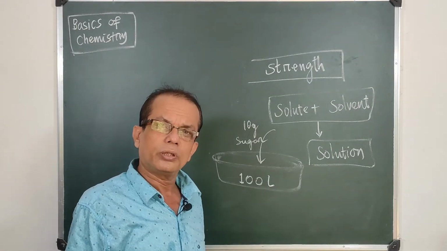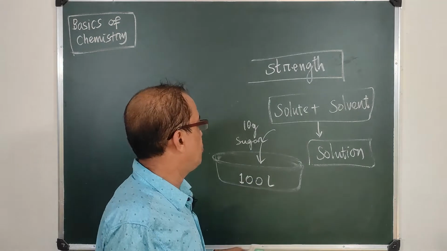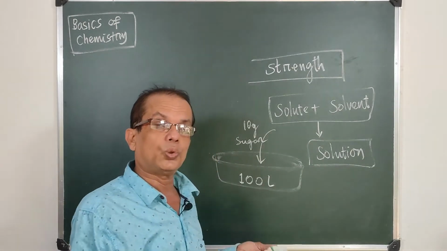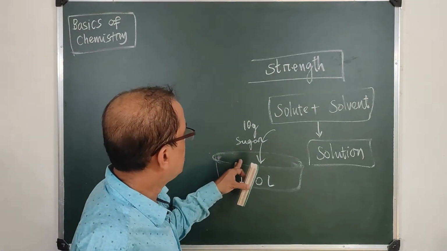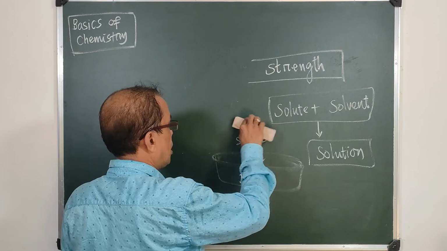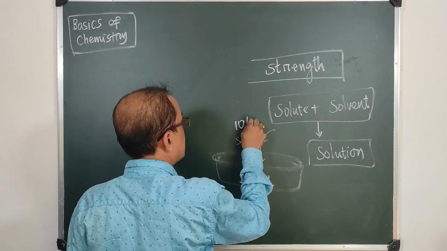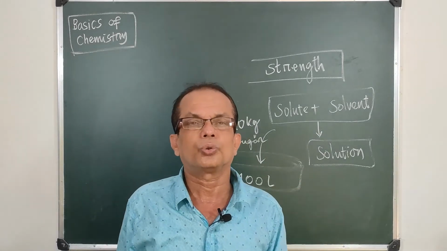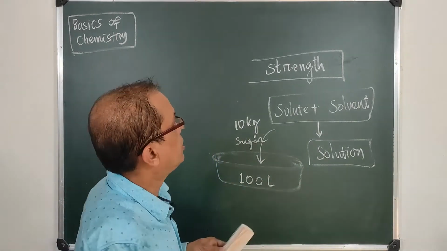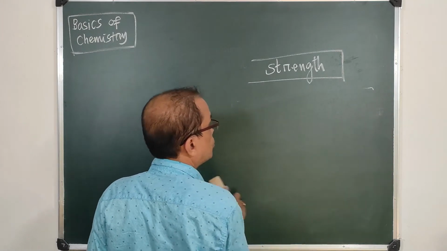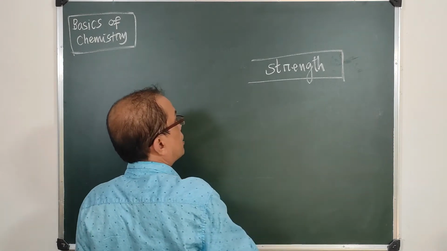Will it appear sweet? No, because it will be a very light drink and it will appear as if there is no sugar at all. So this is a very weak solution. And what if I add 10 kg of sugar in 100 liters? It will be a very strong sweet solution. So this is about strong or weak solution, and measuring that strength is strength.